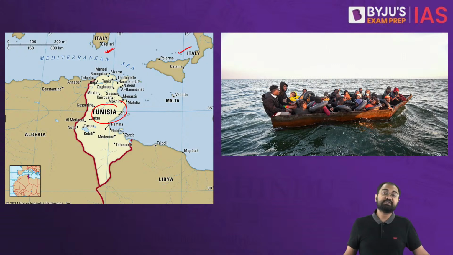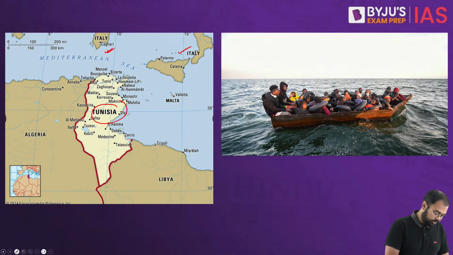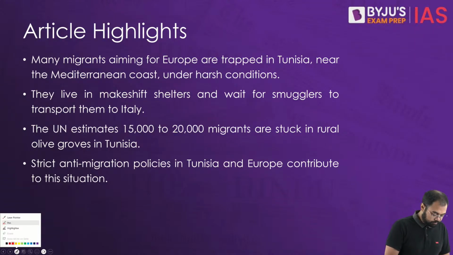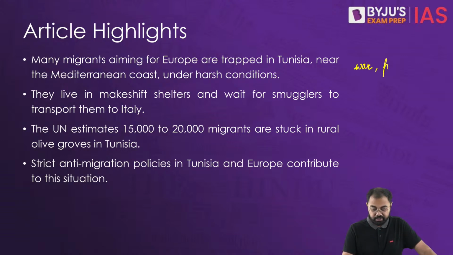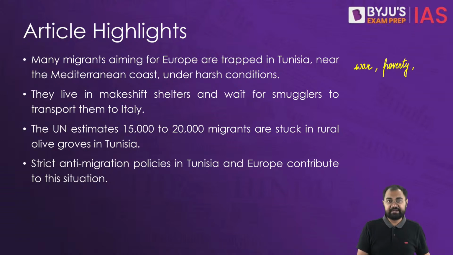In this scenario, we need to understand the situation, because in many cases they are coming from places torn apart by war, poverty or political instability. Even cases of climate change related migration are now being observed.